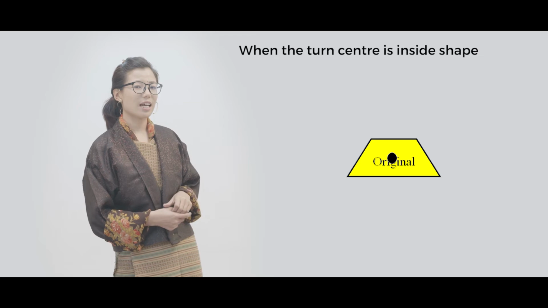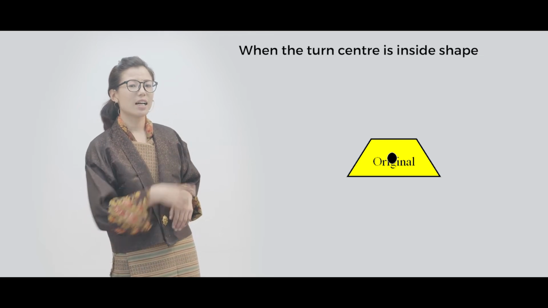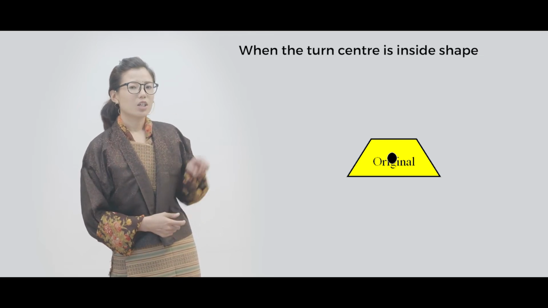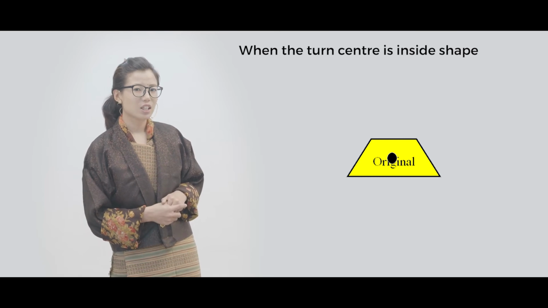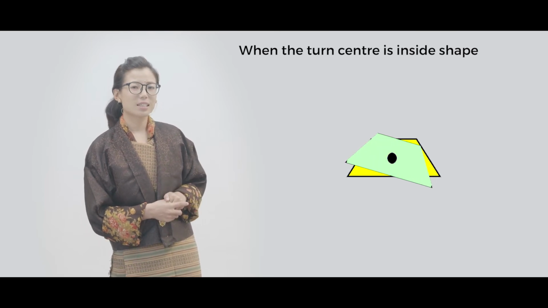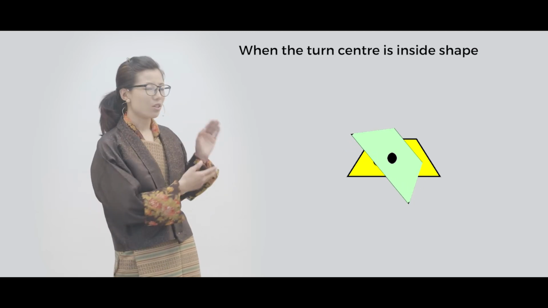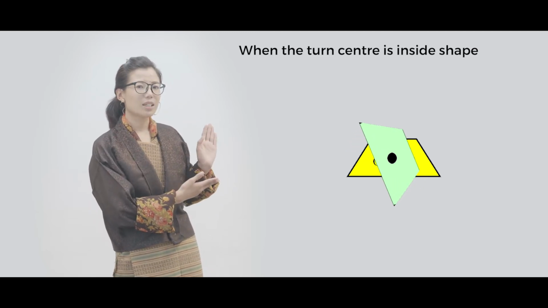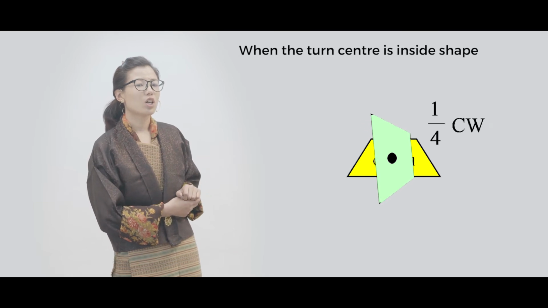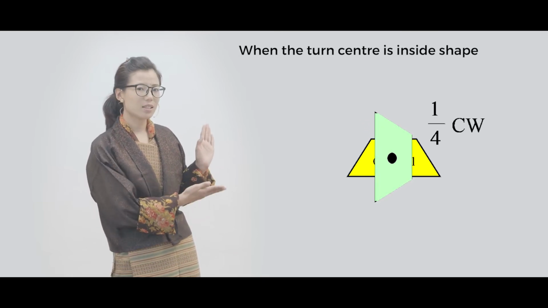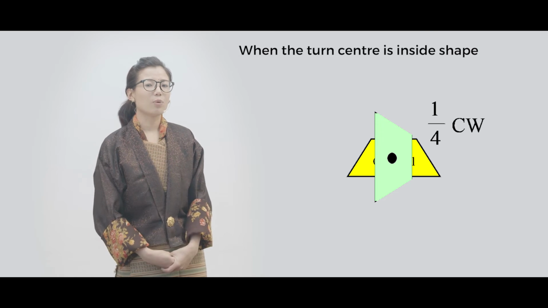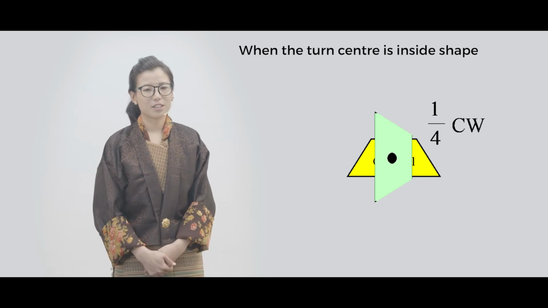This trapezoid has the turn center inside the shape. So when the turn center is inside, you can rotate it the same way you rotated the first one. So here, let us rotate this shape 1/4 clockwise. This is how you rotate a shape when the turn center is inside.